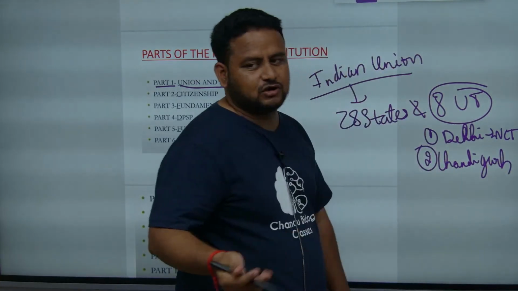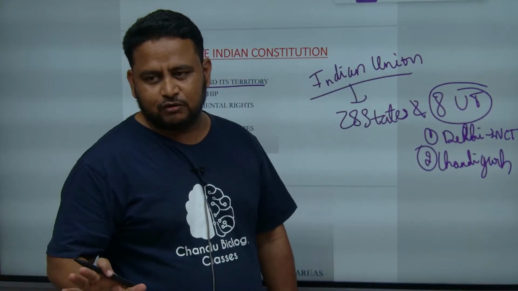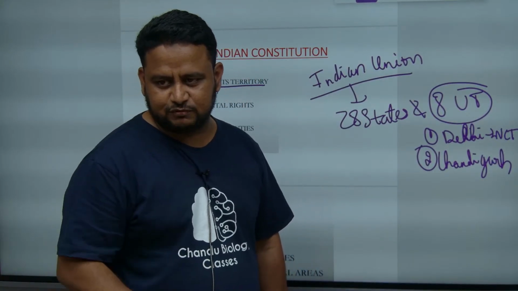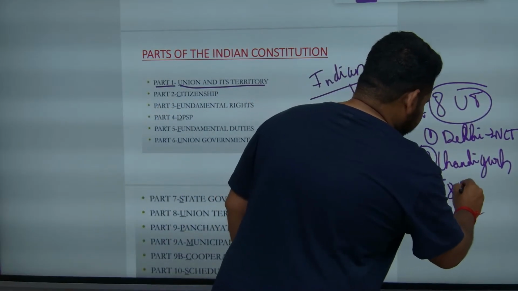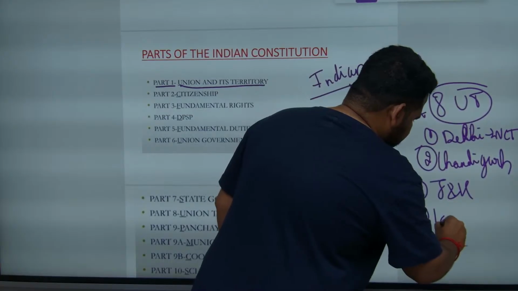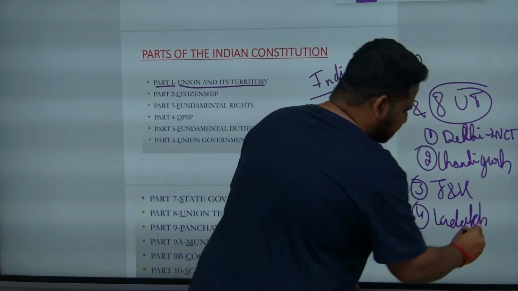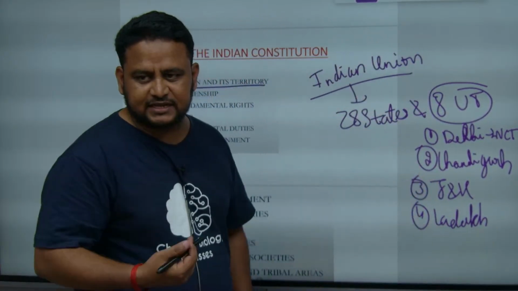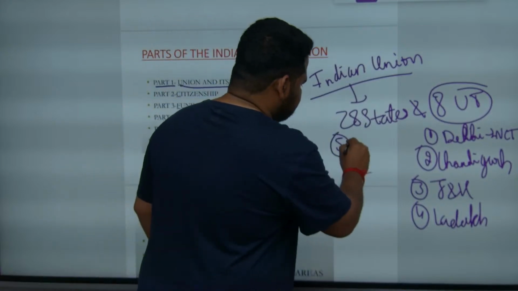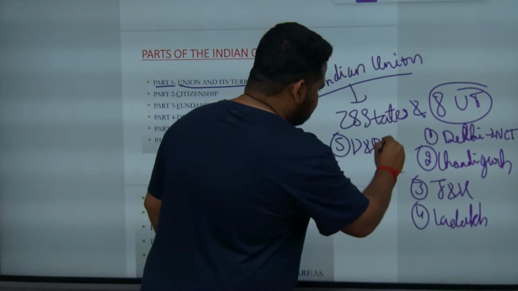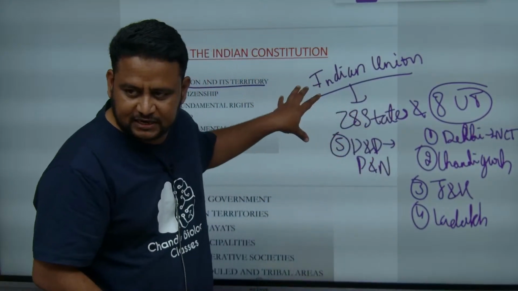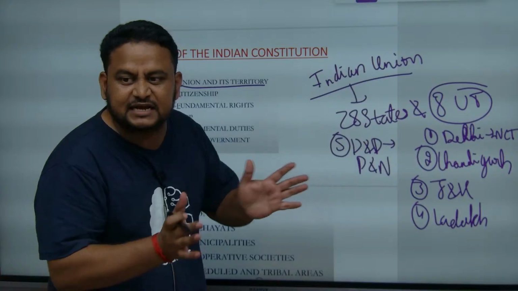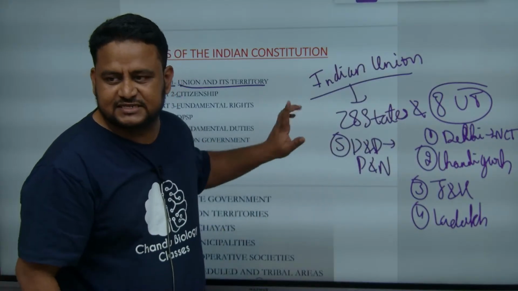And we had a state called Jammu and Kashmir. Now it is not a state. We removed the statehood of Jammu and Kashmir and made it a union territory. That is Jammu and Kashmir Union Territory, and Ladakh is also a union territory. This is 4. What are the remaining 4? One is Daman and Diu and Dadra and Nagar Haveli. Daman and Diu were separate and Dadra and Nagar Haveli were separate, but they are clubbed together and now made a single union territory.